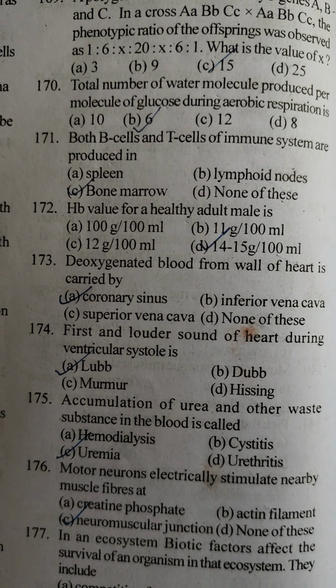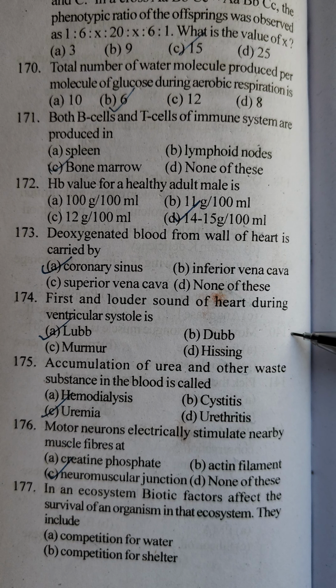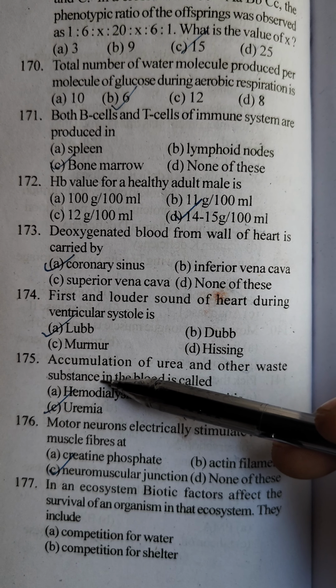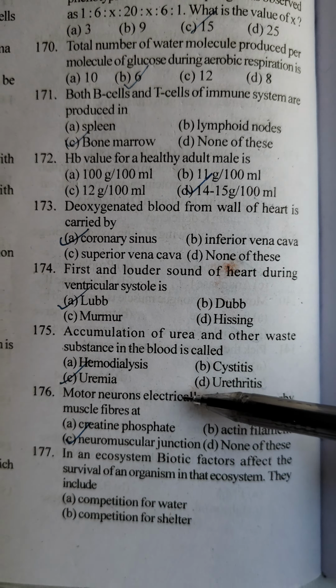Okay, accumulation of urea and other waste substances in the blood is the cause of uremia. Okay, motor neurons electrically stimulate nearby muscle fibers at the neuromuscular junction. In an ecosystem, biotic factors affect the survival of an organism in that ecosystem.